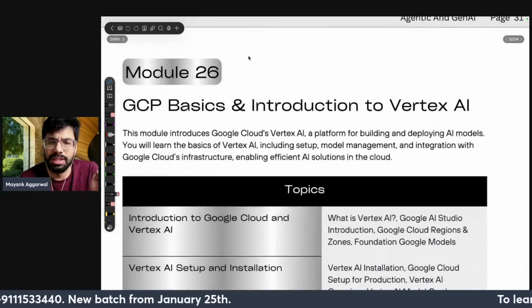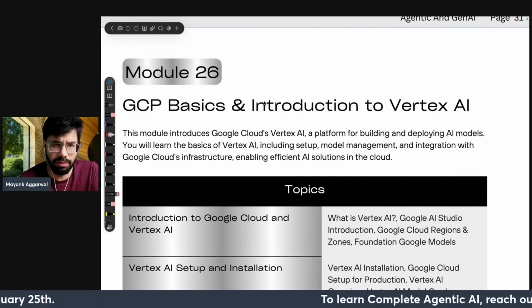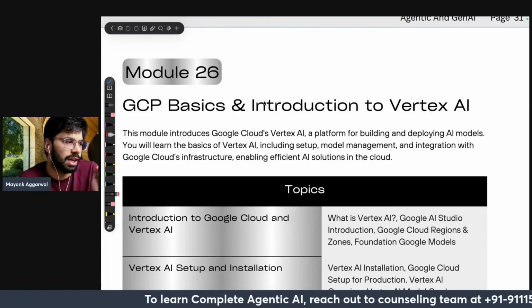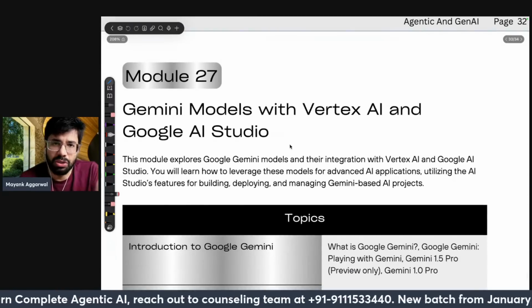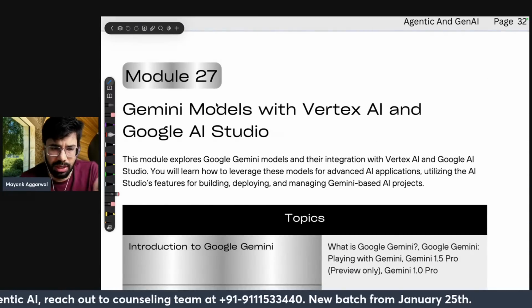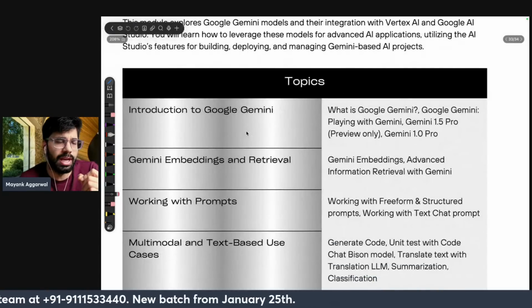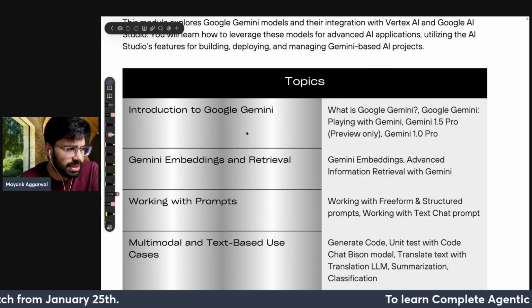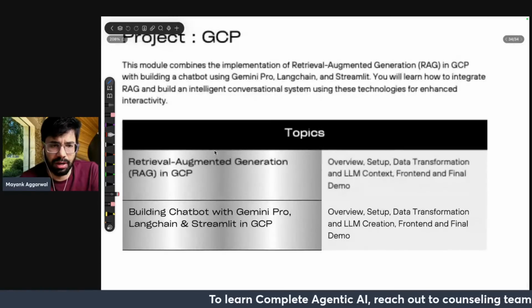Okay. Then GCP basics, introduction to Vertex AI. I think I covered this a little bit in the last live session, that was day before yesterday. You can see that once. Gemini models with Vertex AI and Google AI Studio. So I showed you Gemini models. Then we will see Google AI Studio. There was one more technology which Google has introduced. I forgot the name, so we'll see that as well. Then a project in GCP. And yeah, I think we have projects all across the clouds and everything.